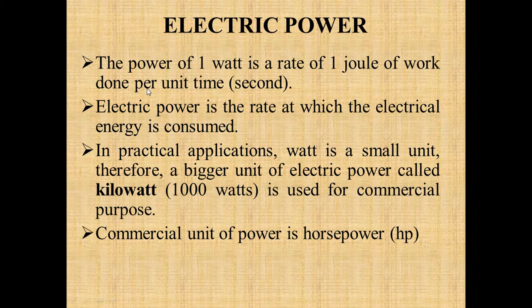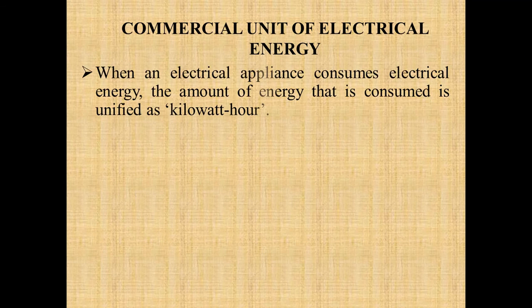Also the commercial unit of power is horsepower. All the electrical appliances are rated in terms of electrical power, like the amount of energy they consume in 1 second. For example, if a bulb of 60 watt is there, then we can say that the bulb will consume 60 joule of electrical energy in 1 second. So 1 horsepower equals 746 watt.